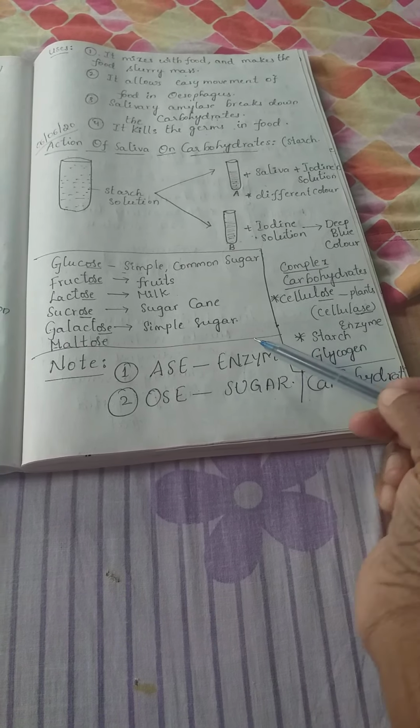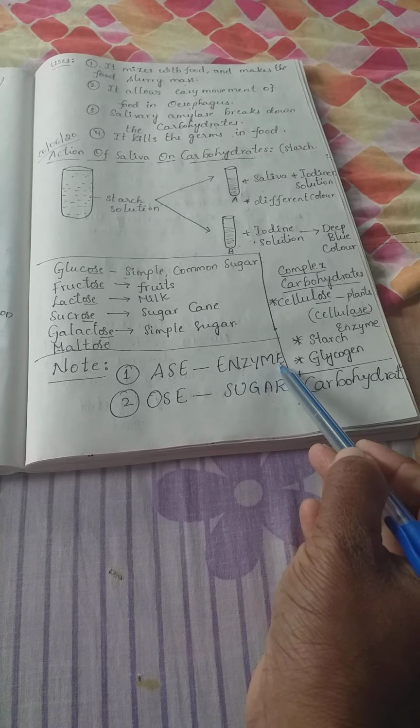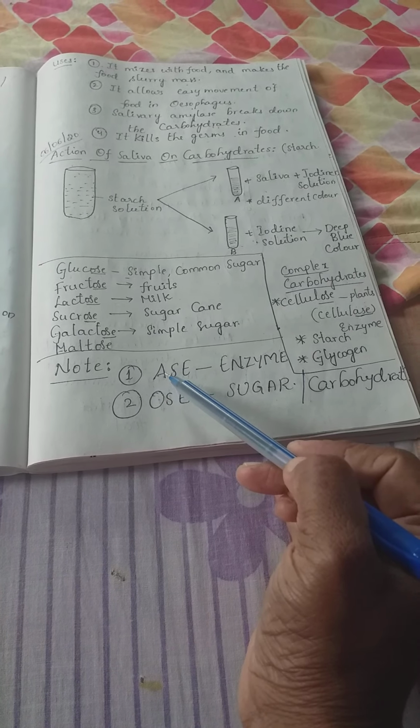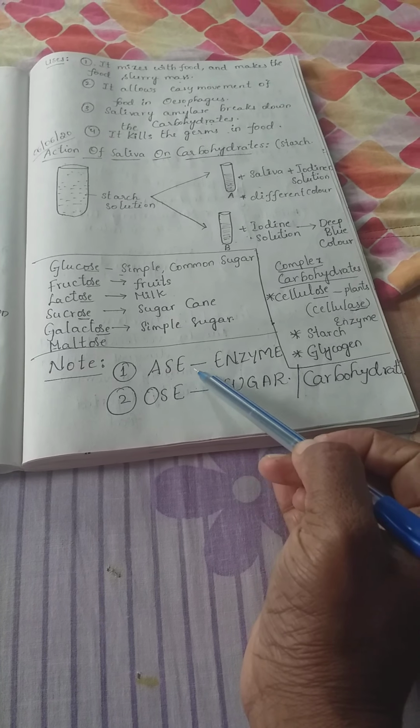Here, the ending ASE resembles an enzyme name. See here: sucrase, galactase, amylase.